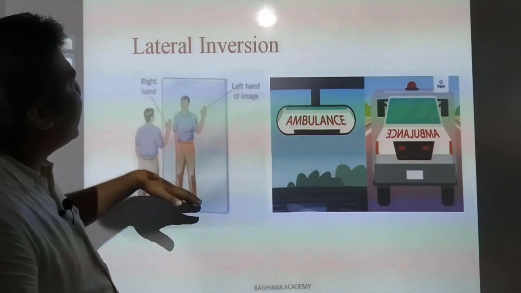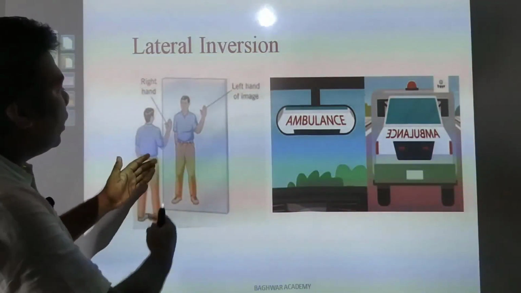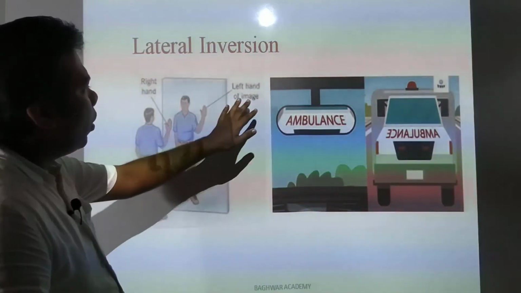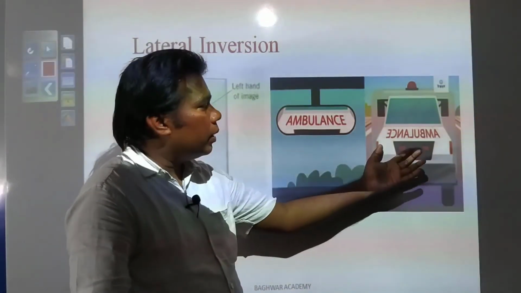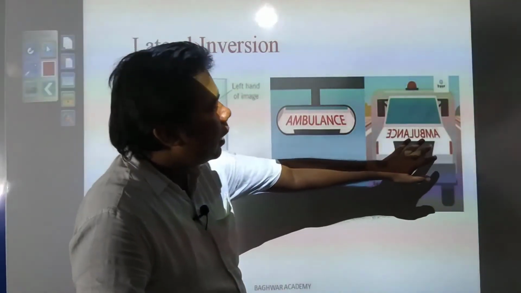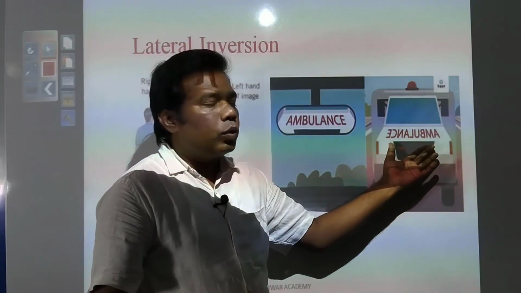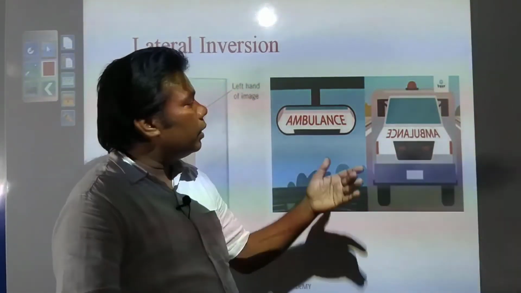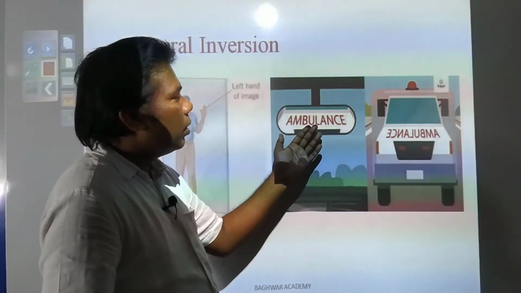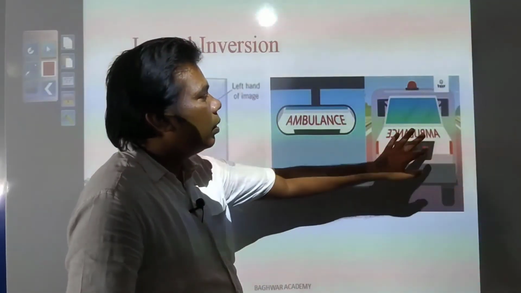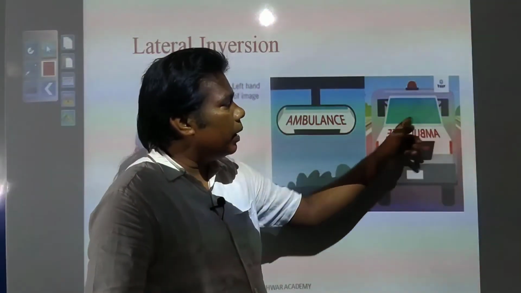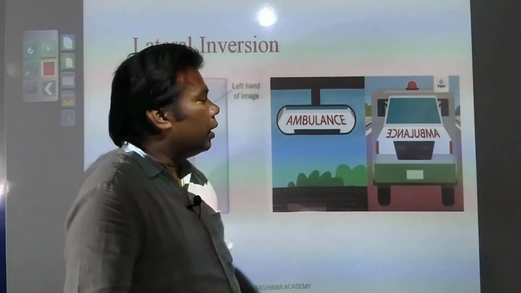Here you see some examples have been given, as you may have experienced also, your right hand appears as the left hand of the image. And this is a very common thing you might have seen. This ambulance is written in mirror image alphabet, so that it will be visible from behind. If you are seeing from behind that an ambulance is coming, you will easily recognize that the vehicle is an ambulance. So the word ambulance is written in mirror image alphabet.